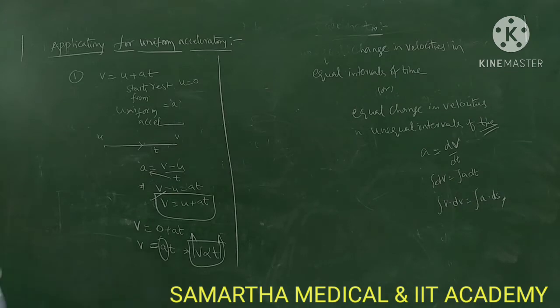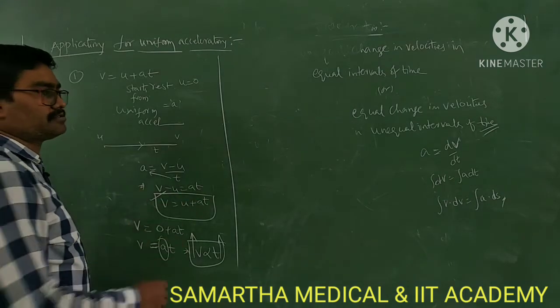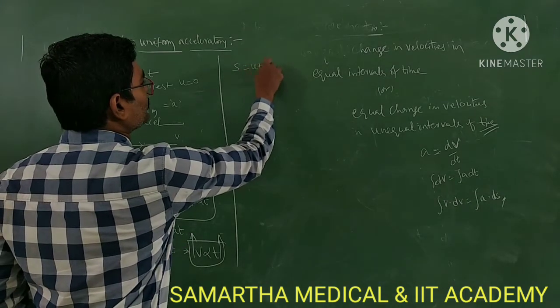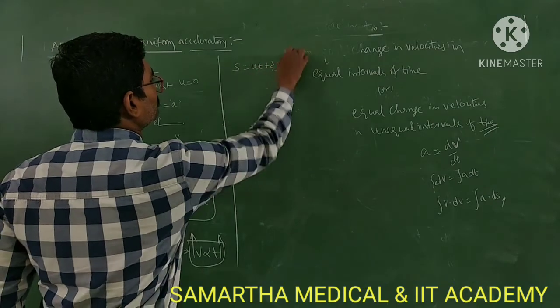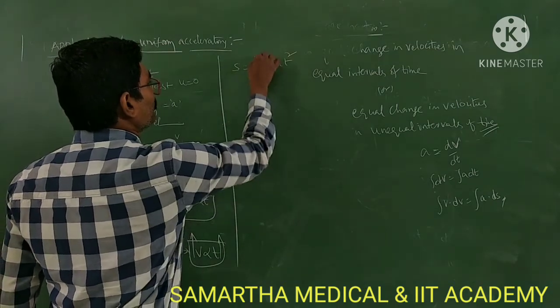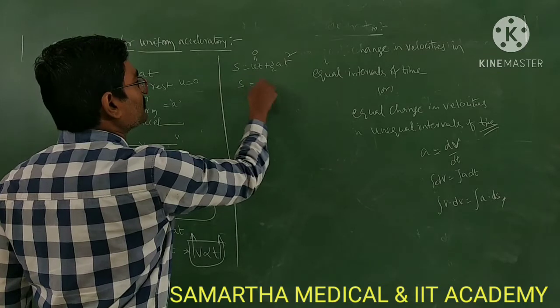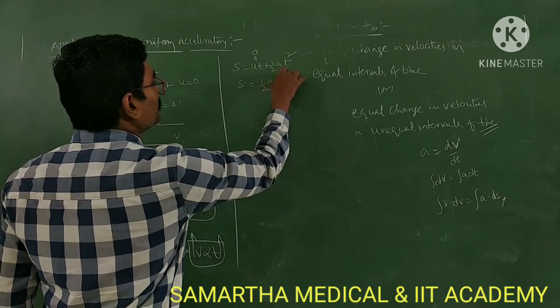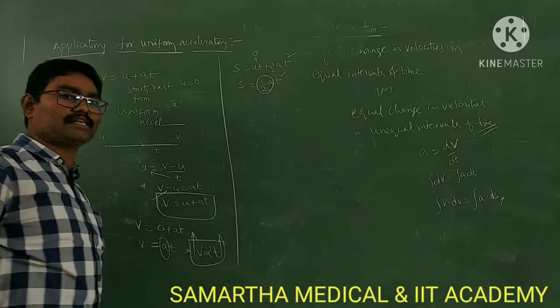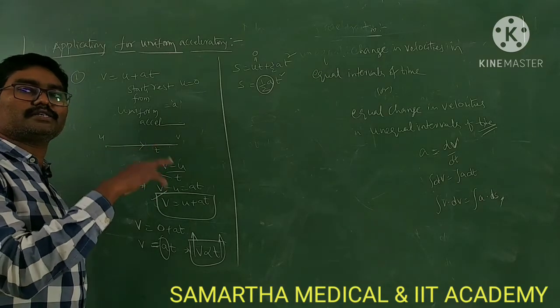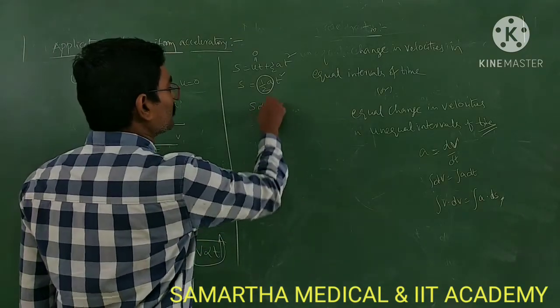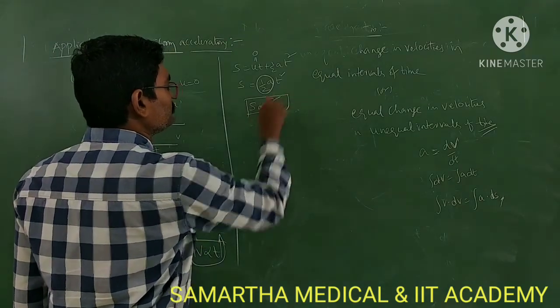Next, second equation: s equal to ut plus half at square. u is equal to 0. So if a body starts from rest, s equal to half at square. Half a is constant for uniform acceleration, so a by 2 is constant. So s is directly proportional to t square.